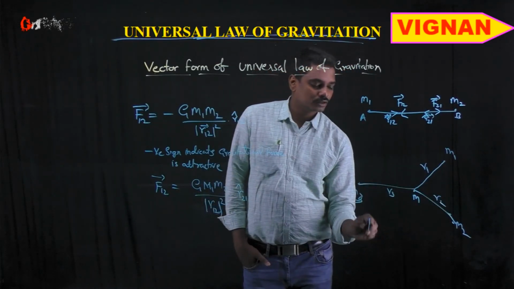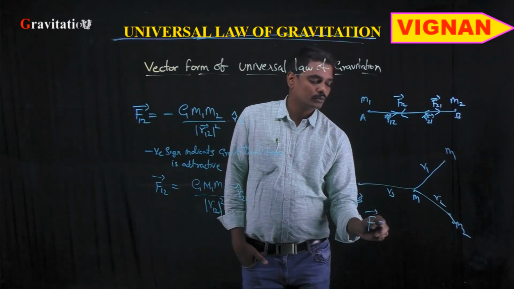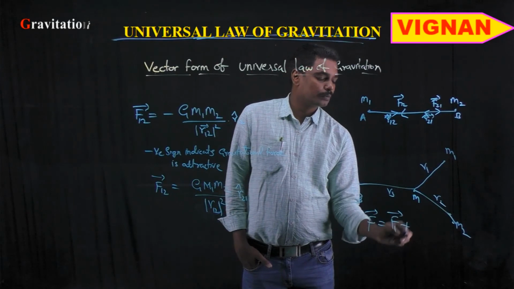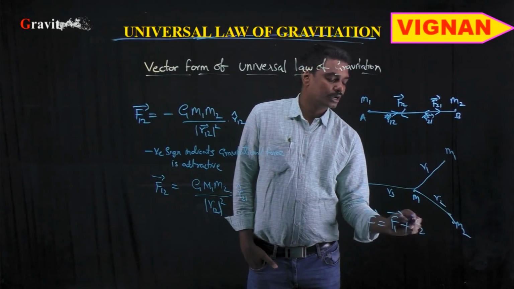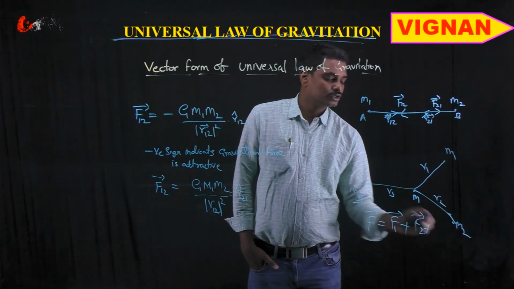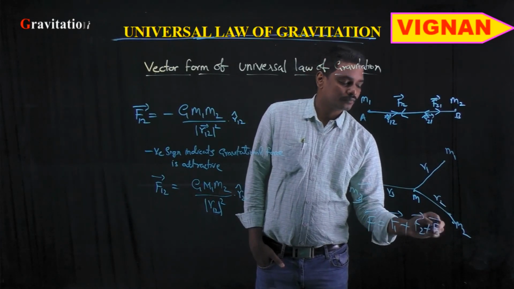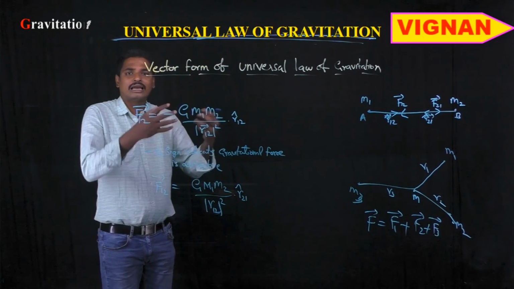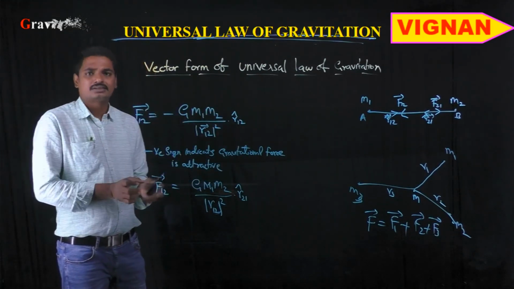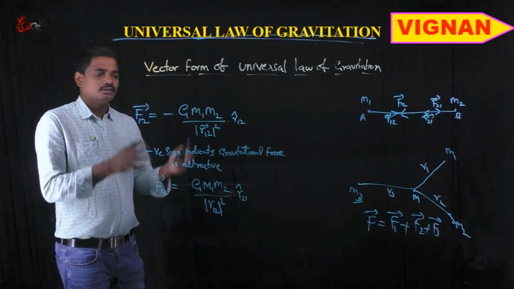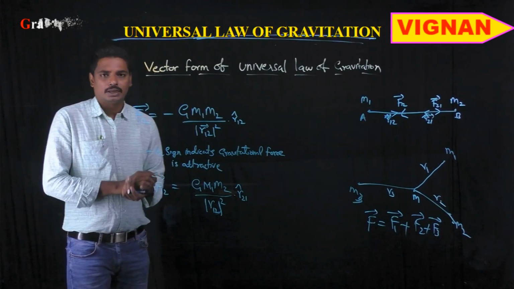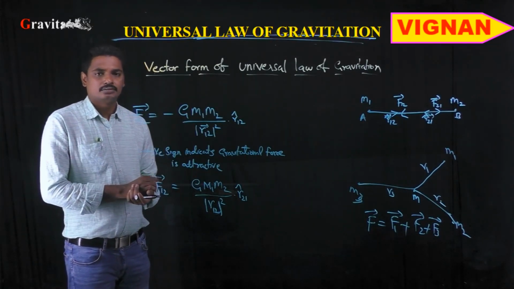Then the net force acting on this particle of mass m will be equal to the force due to the first particle F1 bar plus the force due to the second particle F2 bar plus the force due to the third particle F3 bar. We need to calculate it as a vector sum. In this manner we can calculate the force between different particles. Right. Thank you.